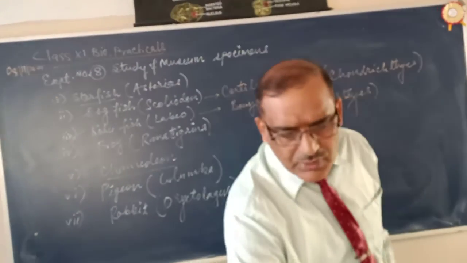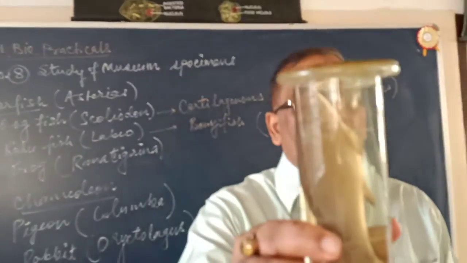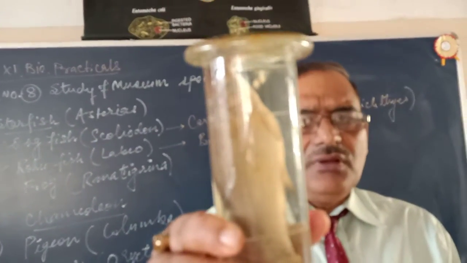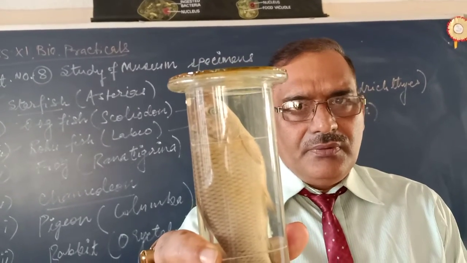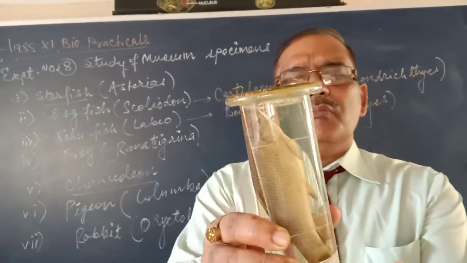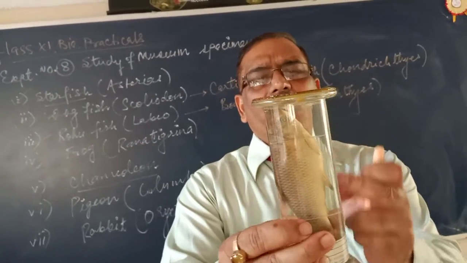Rohu, a kind of fish. This is a bony fish. Why is it a bony fish? Because in this fish the endoskeleton is made of bones. Now see the body structure. Body is streamlined, narrow, broad, narrow. They have fins for swimming.